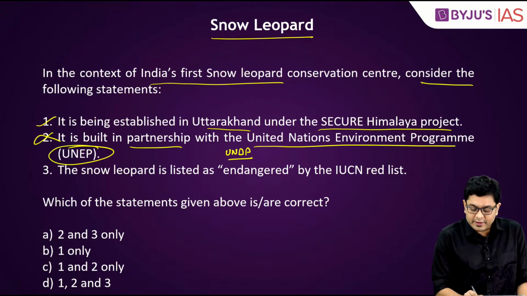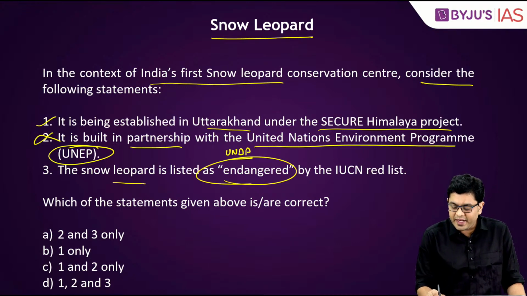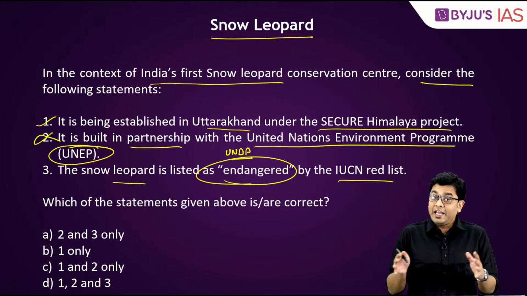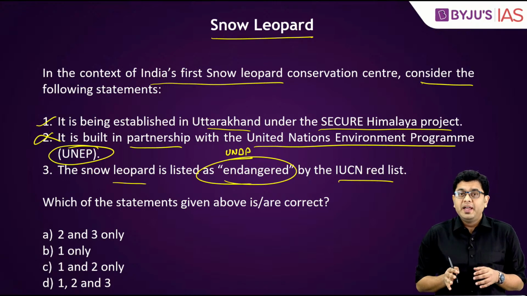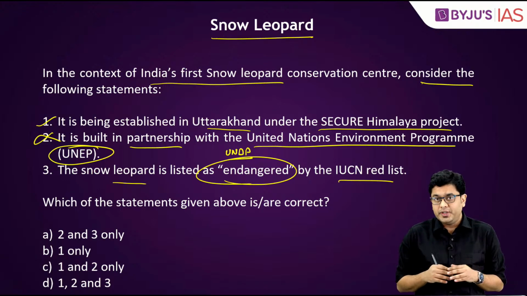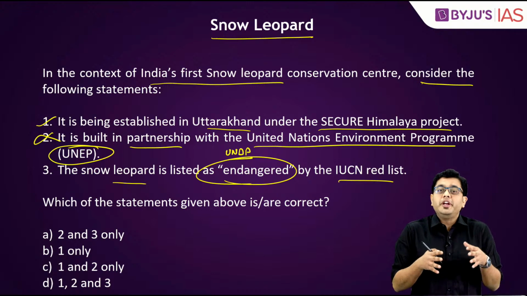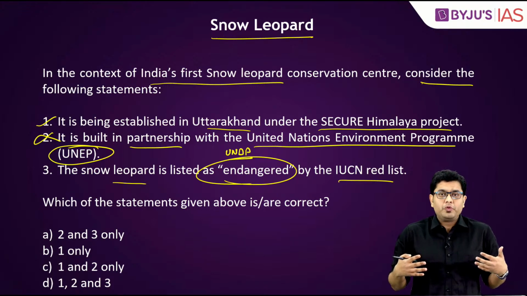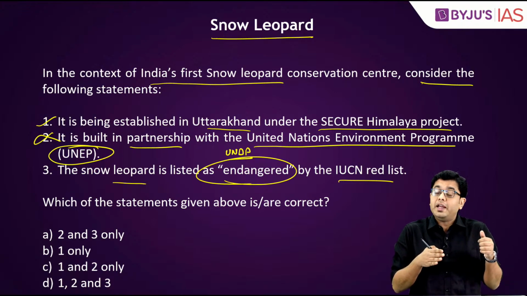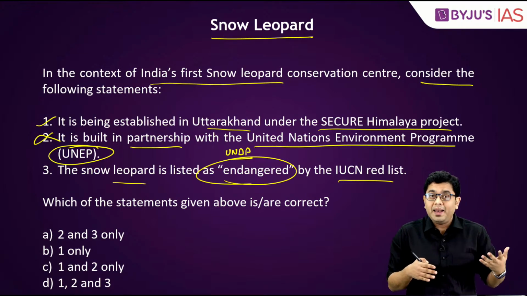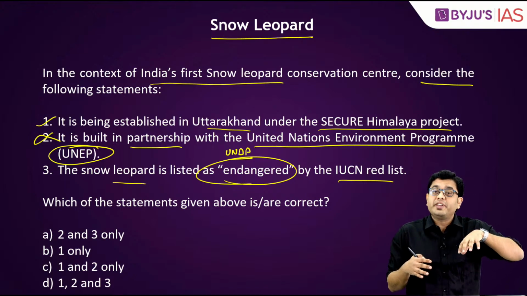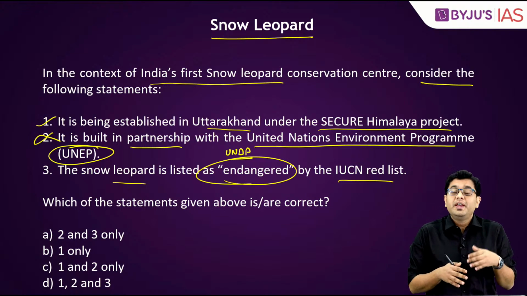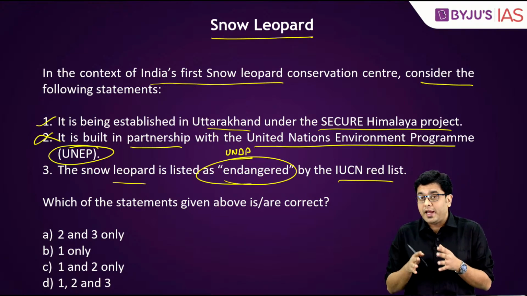The third is, the snow leopard is listed as endangered by IUCN Red List. Now, IUCN had for a very long time kept snow leopard under the endangered list. It was only after its true range and its true aerial coverage was discovered, and it was found out that snow leopard exists not only across the length and the breadth of the Himalayas, but also in the mountain ranges and the mountains of Central Asia, that IUCN came upon the conclusion that we cannot keep it under endangered anymore.